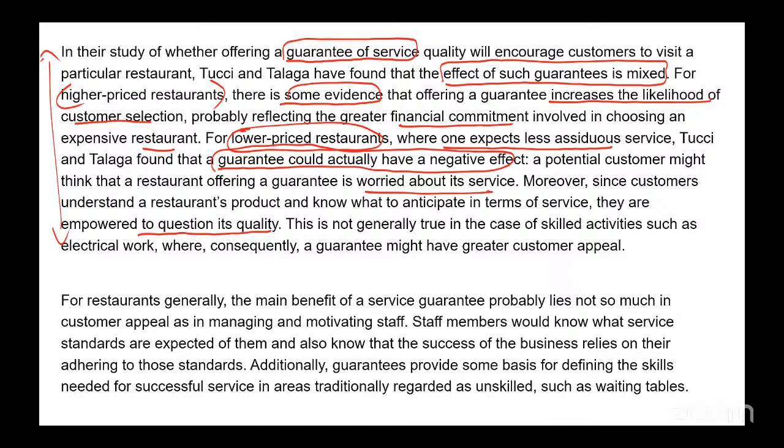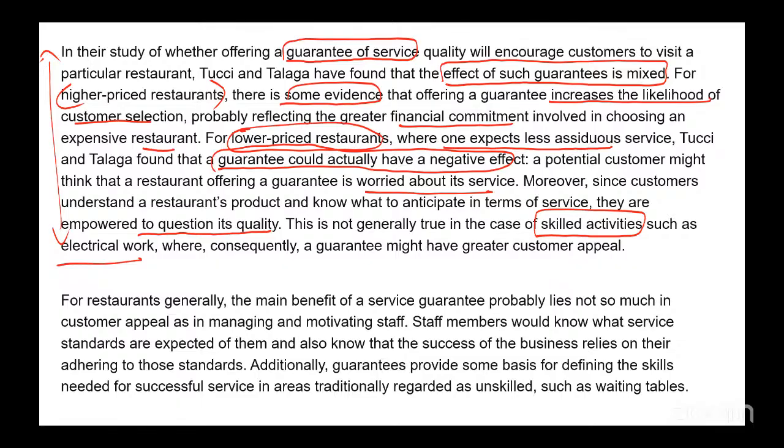You are not confident of your service in a lower price restaurant. This is not generally true in case of skilled activities such as electric work, right? In an electric work, you will want that guarantee, right? Somebody comes to fix your air condition AC. They'll say there is a guarantee of 6 months. You'll absolutely go with that option, right? Somebody who's giving you a guarantee.